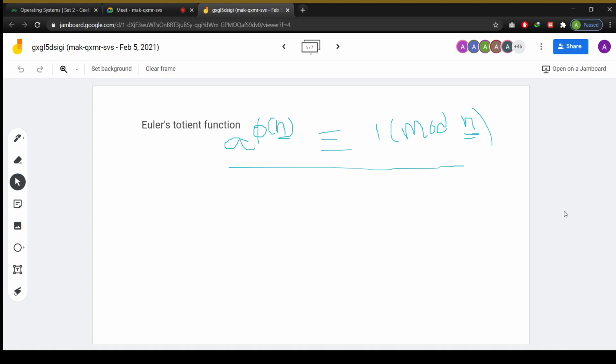Do you understand? Any questions on the Euler totient function? You have to use mathematical induction also to prove that one. We have direct solutions and indirect solutions. Some of the solutions we solve indirectly, then we use mathematical induction.